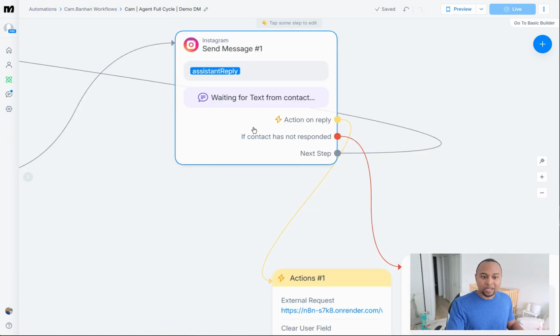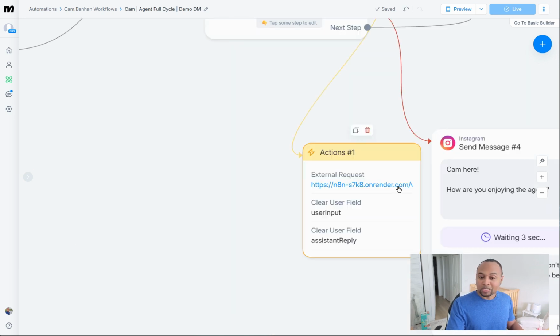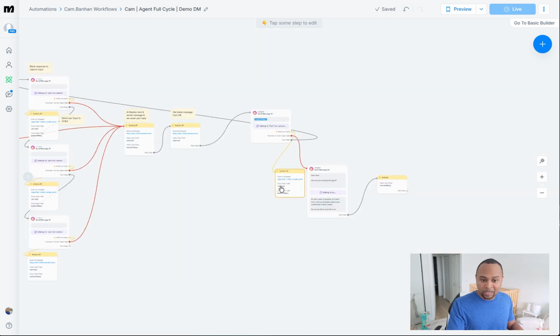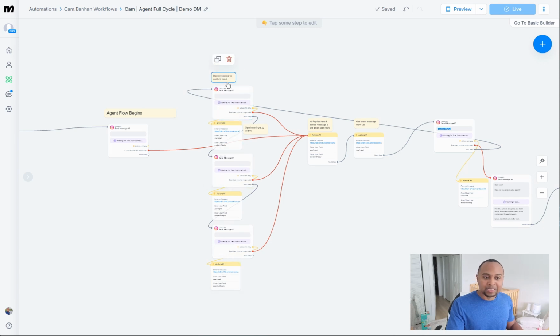And then from here, we're going to wait. If the user responds, I'm going to send the response over into my database. I'm going to clear the user field. I'm going to clear the assistant reply. Then we're going to go here, and this is actually what supports the message batching system.